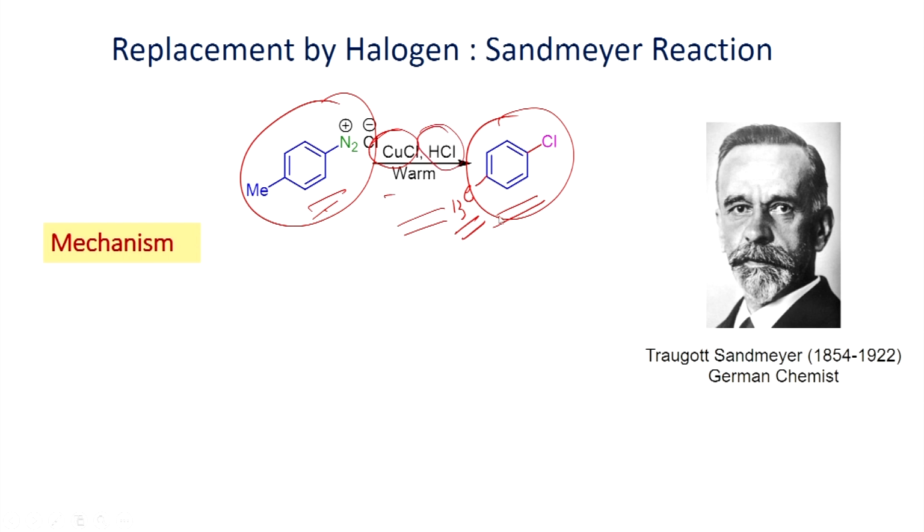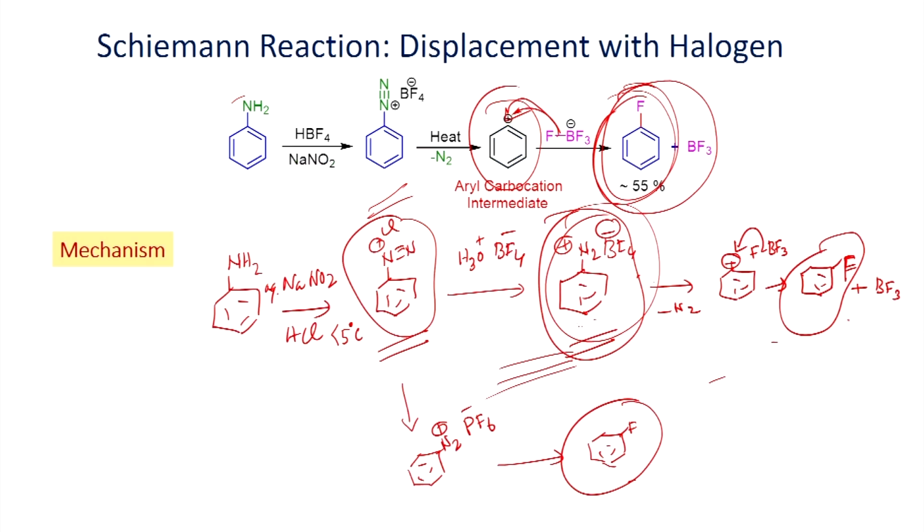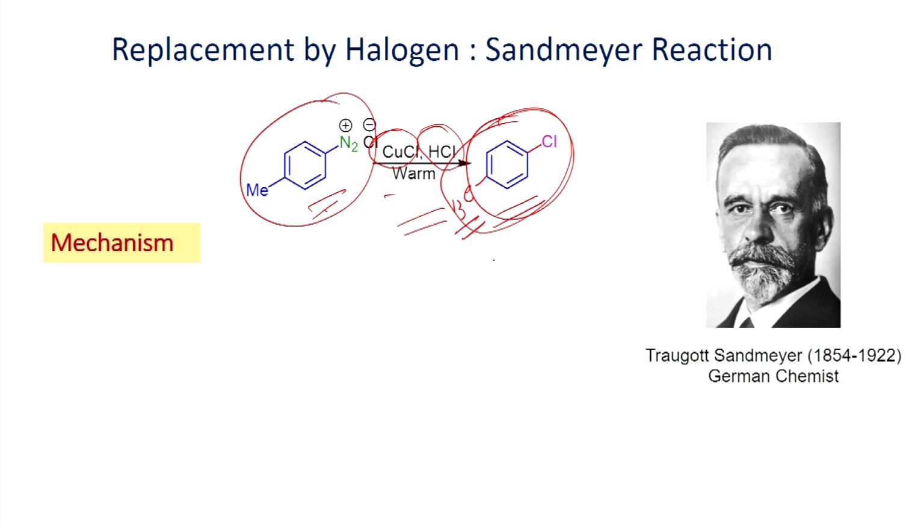When you heat it and you form a complex which can undergo decomposition into aryl chloride as the product. If you compare the previous one, here just you heat this one, you get this compound, and when you do similar way, and in the case of diazonium chloride, it undergoes decomposition, you do not get good yield. So when you add copper 1 chloride, the reaction medium, you will be able to form a complex which leads to the formation of the aryl chloride as a product in good yield. This is known as Sandmeyer reaction.